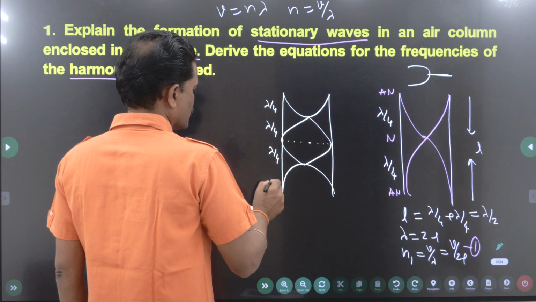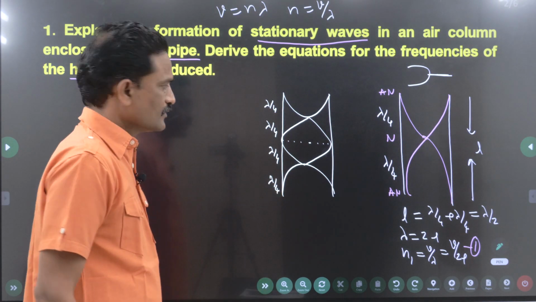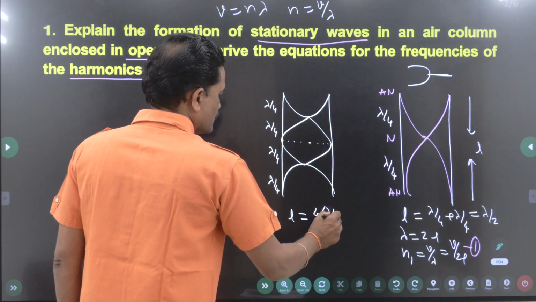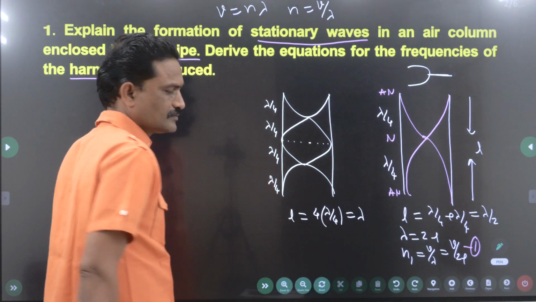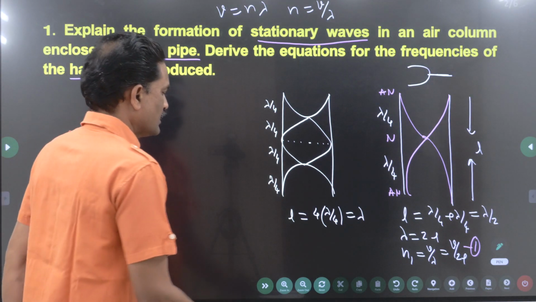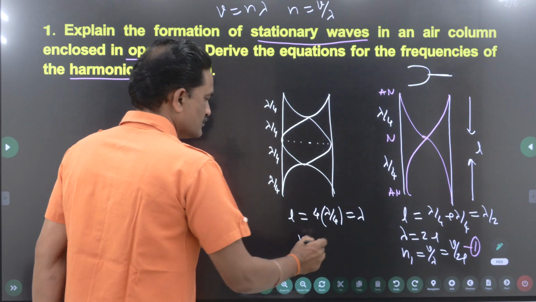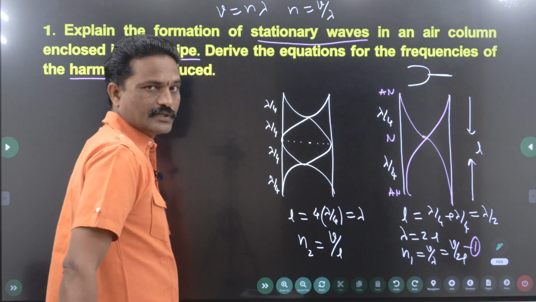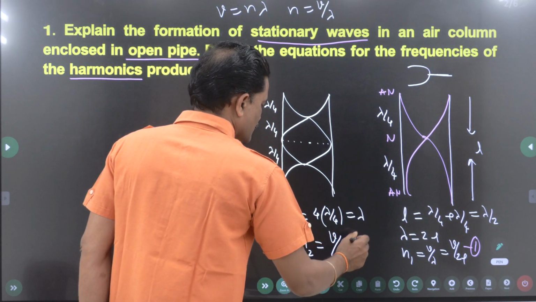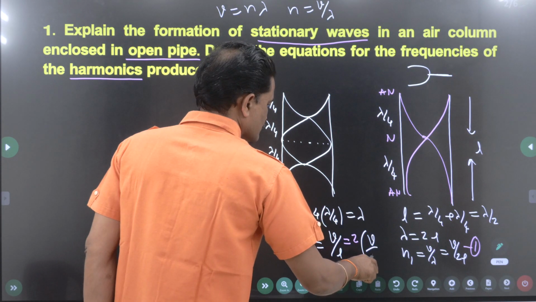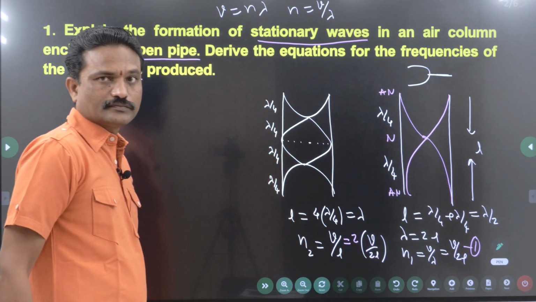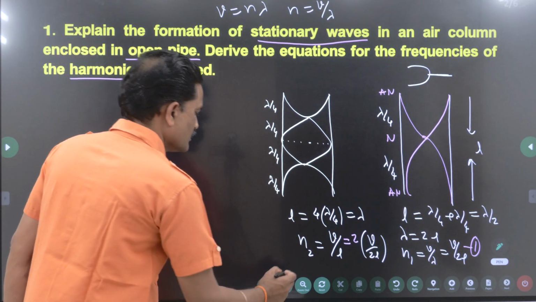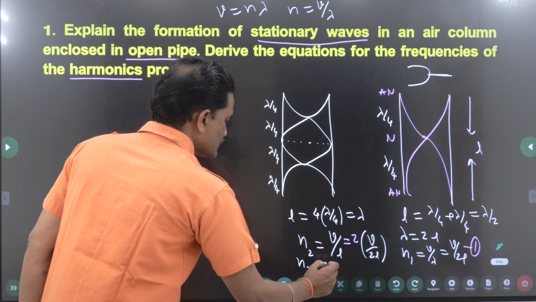So, lambda by 4 and lambda by 4. Now, the length of the pipe L will be 4 times lambda by 4. So, 4 times lambda by 4 is nothing but lambda. So, lambda is nothing but the length. Now, I write the second frequency, that is N2. N2 is equal to V by lambda. So, this is simply V by L. It can be written as 2 times V by 2L. So, this is called the second harmonic. So, the second harmonic is twice the first harmonic.